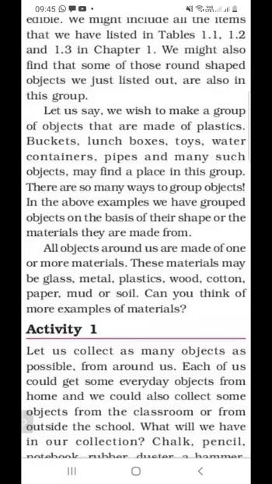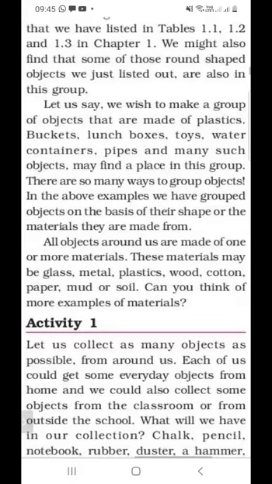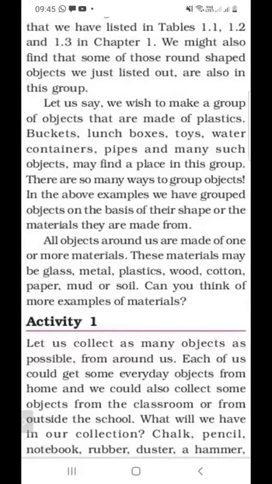So these objects can be made up of either one material, or they can include one or two materials. And these materials can be glass, metal, plastic, wood, cotton, paper, and mud or soil. So there are so many materials available around us.